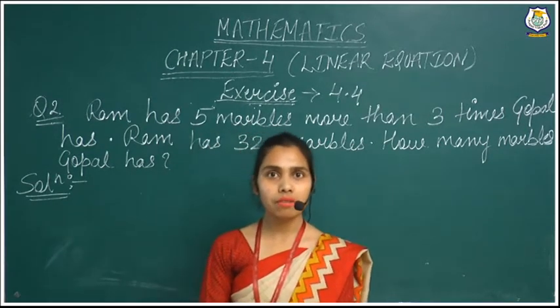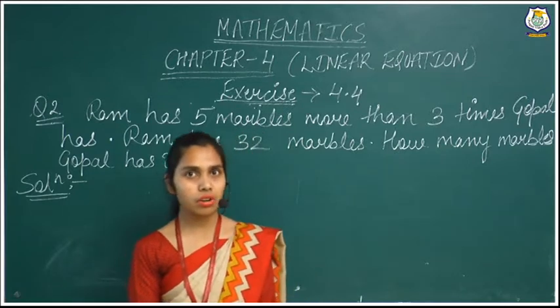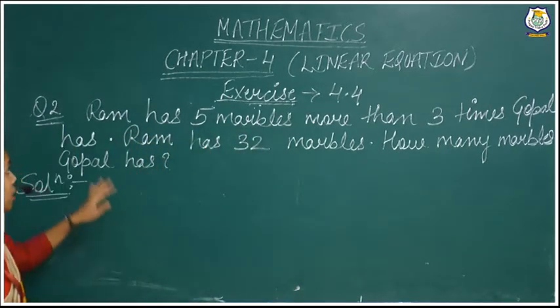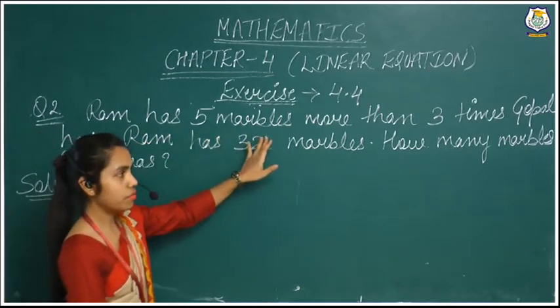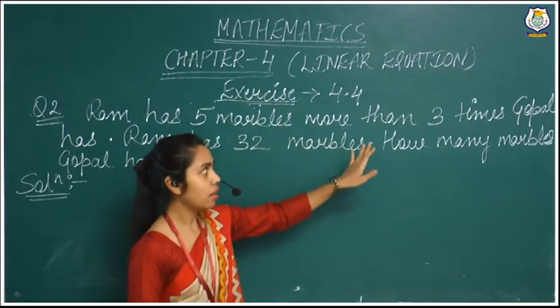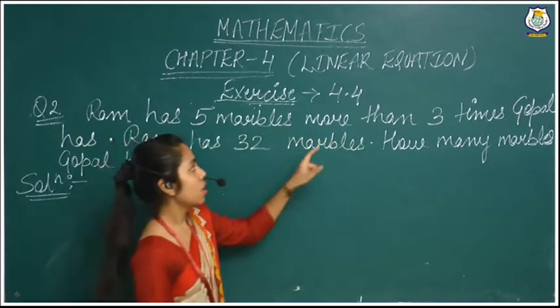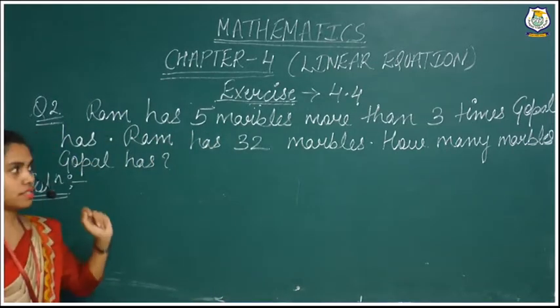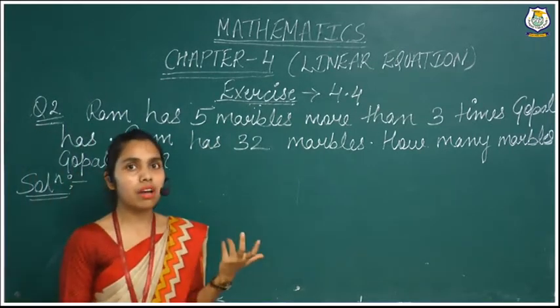Now here we will come forward to our next question, that is question number 2. What is question number 2 saying? Ram has 5 marbles more than 3 times what Gopal has. It means Gopal has some marbles.